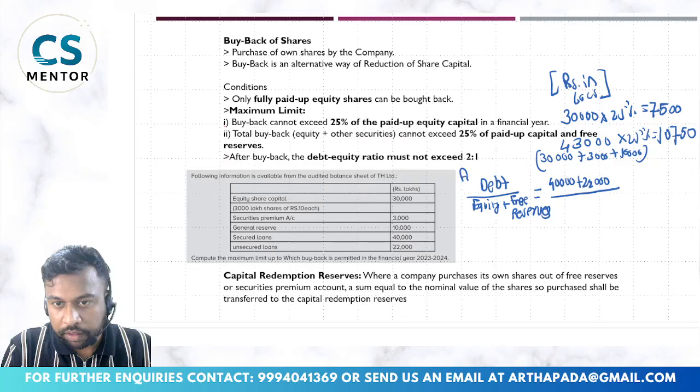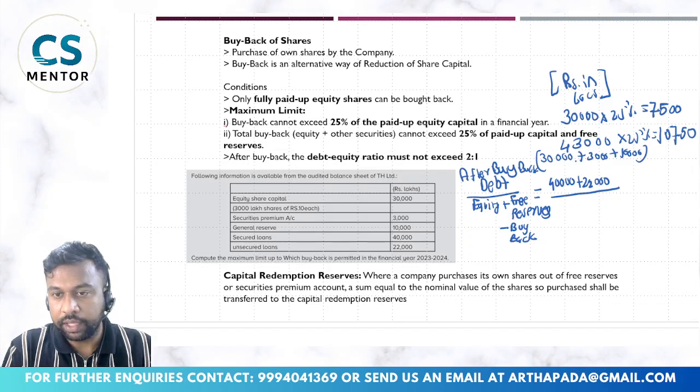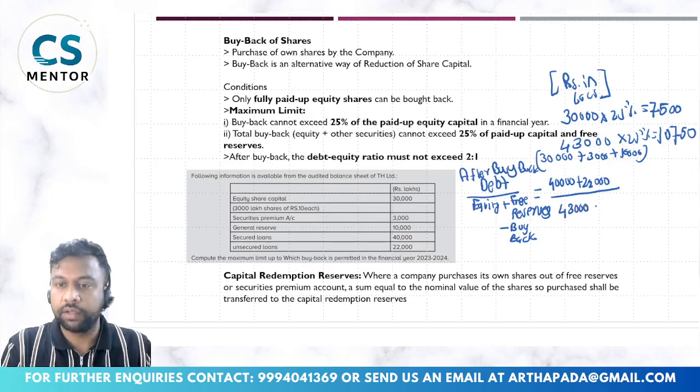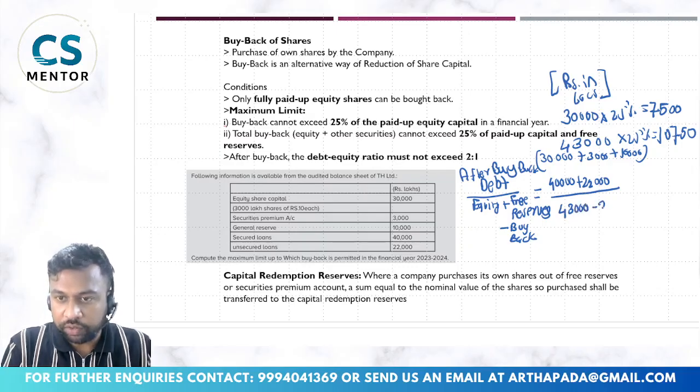After buyback, equity plus free reserves less the buyback amount. How much is my equity? This is 43,000 which we have calculated here. And how much we are going to buy back, that we are calculating, so that will be x.